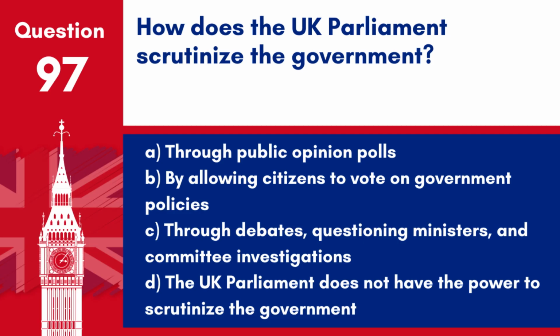Question 97. How does the UK Parliament scrutinise the government? A. Through public opinion polls. B. By allowing citizens to vote on government policies. C. Through debates, questioning ministers, and committee investigations. D. The UK Parliament does not have the power to scrutinise the government. Answer: C. Through debates, questioning ministers, and committee investigations. The UK Parliament scrutinises the government through various means, including debates in the House of Commons and House of Lords, questioning ministers, and conducting inquiries through parliamentary committees.